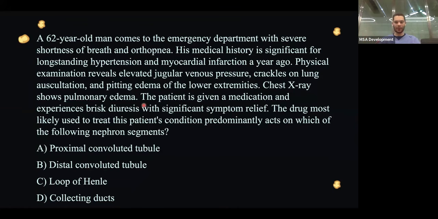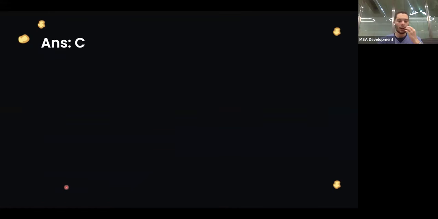All right, assuming you guys got the answer, straightforward. This is loop diuretics. Why is it important? Because the patient has severe edema in the body, severe fluid overload. He has elevated JVP, his heart is failing, there's pitting edema, there's pulmonary edema. You need to get rid of all the fluids in the body. And so the best diuretic for that would be loop diuretics, such as furosemide. And from its name, loop diuretic, where does it work? It works at the loop of Henle. To be specific, the thick ascending limb. All right, so our answer is C, loop of Henle.